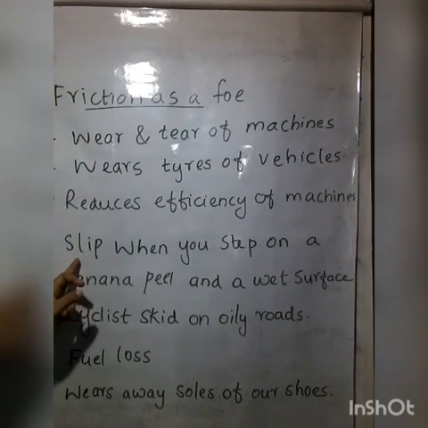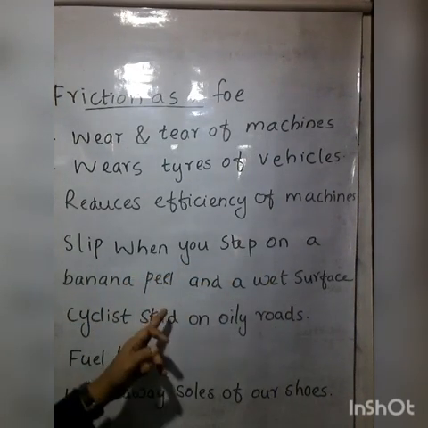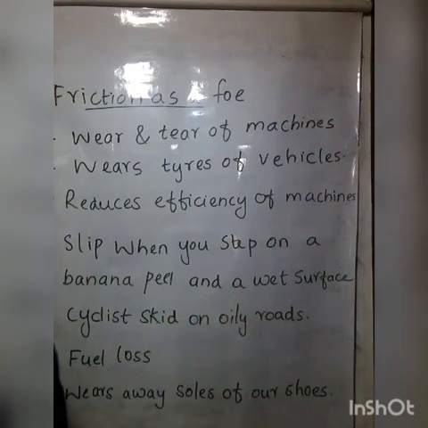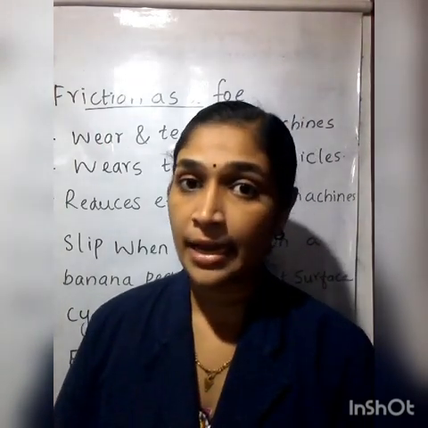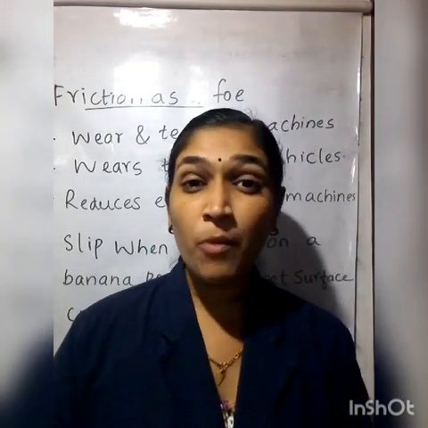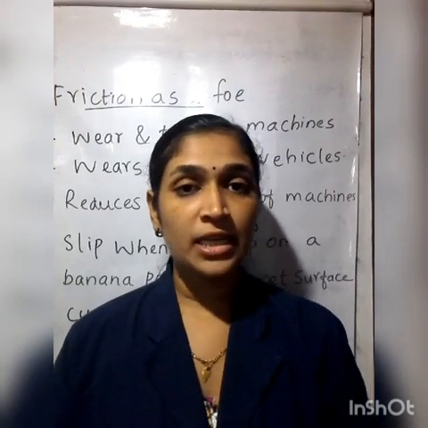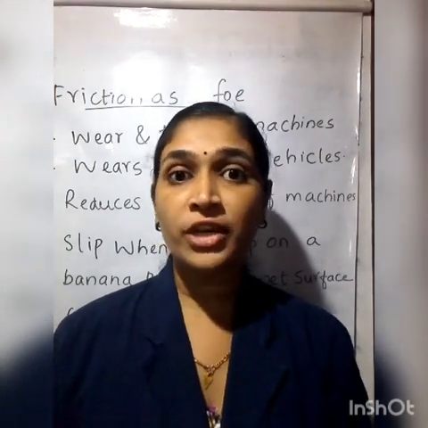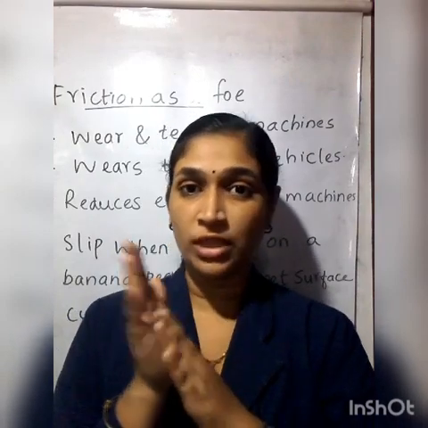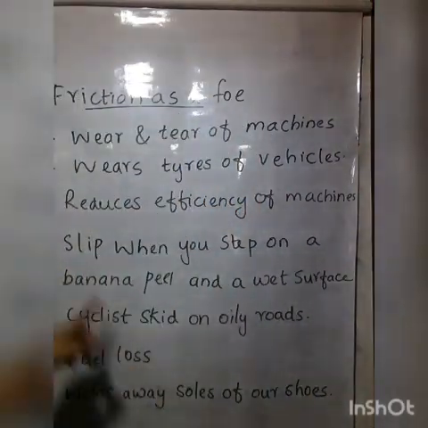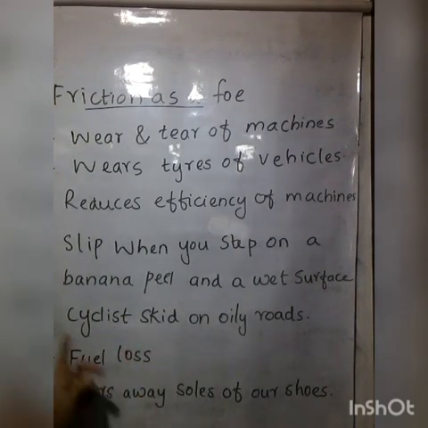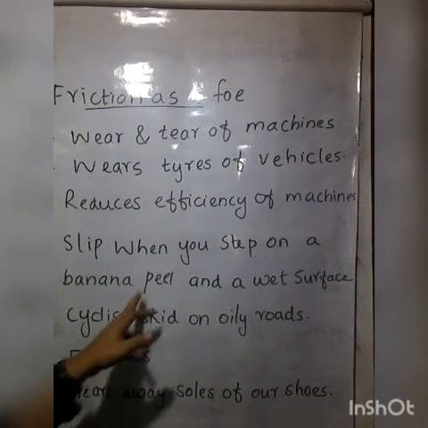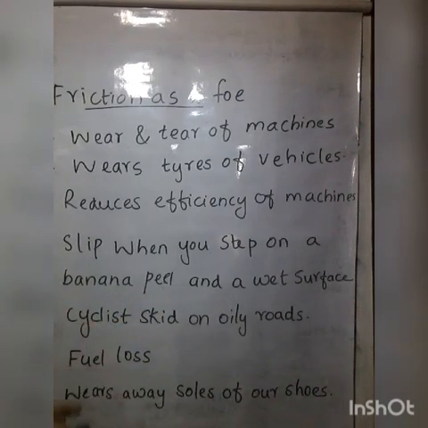Understood? Then, we slip when we step on a banana peel or on wet or mossy surfaces. Why? Because there is no friction there, isn't it? Yes, it is so smooth. Understood? Yes. Then next one, a cyclist may skid on an oily road. Skid means slip, isn't it? Yes. What is the reason? Yes, there is no friction there.